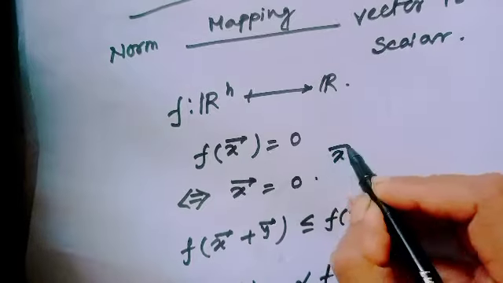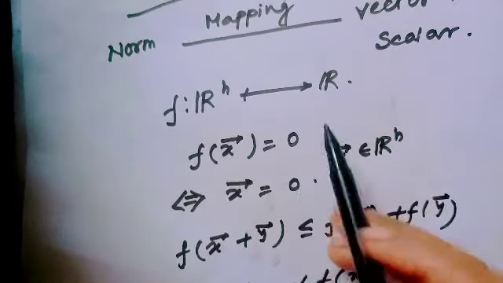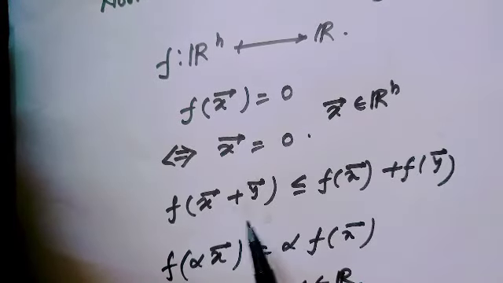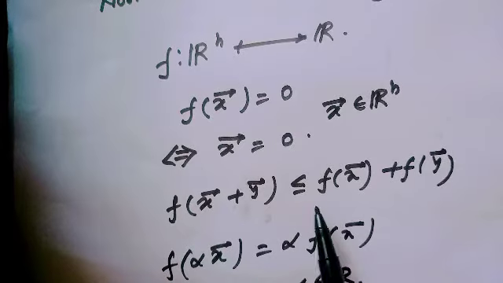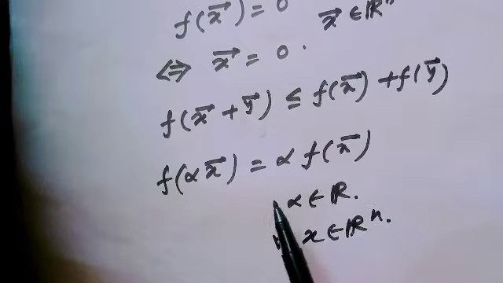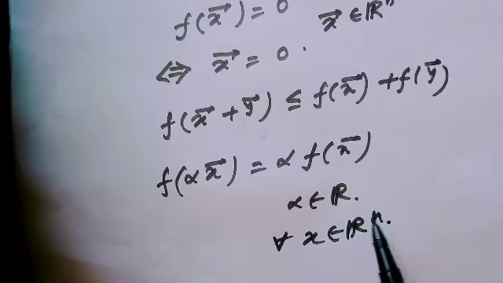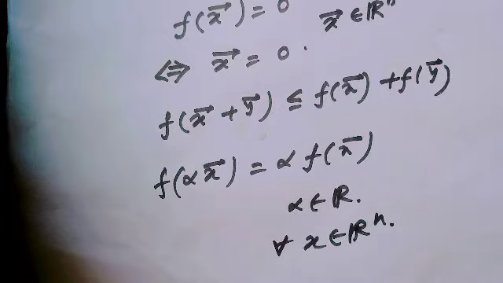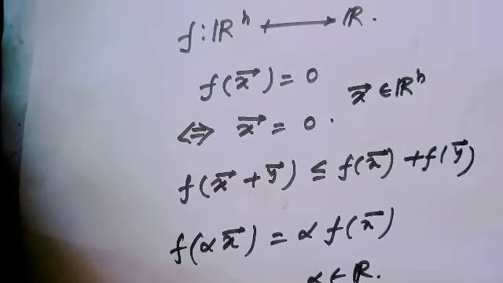Here, the vector x belongs to Rn and f(x) is a scalar, belonging to R. The second condition is the triangle inequality, that means f(x plus y) is always less than or equal to f(x) plus f(y). And f(alpha times x) is always equal to alpha times f(x), where alpha belongs to R and for all x belonging to Rn. These are the properties of norm, which I will discuss elaborately in my vector algebra topics.